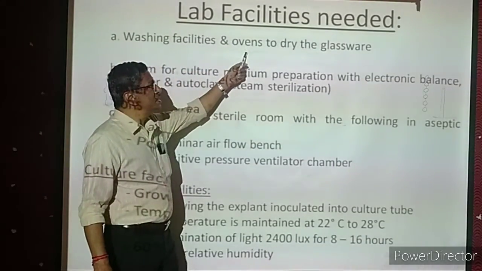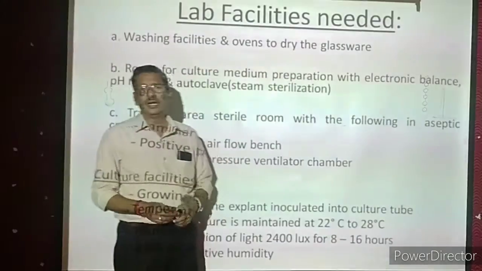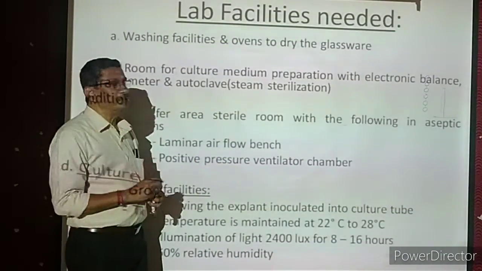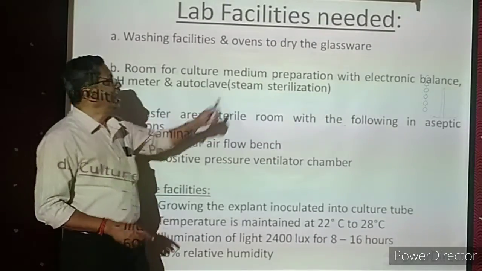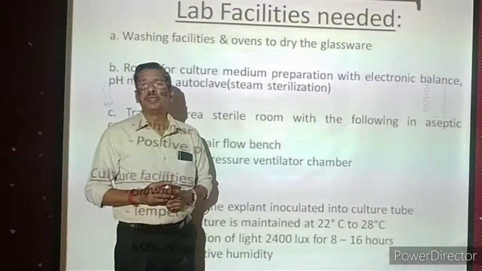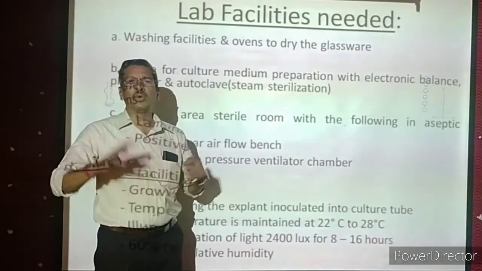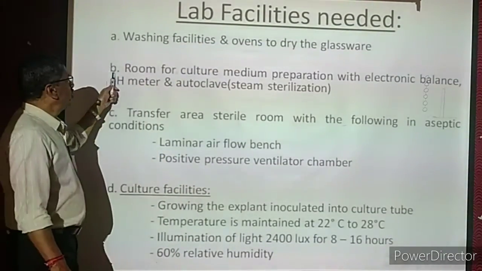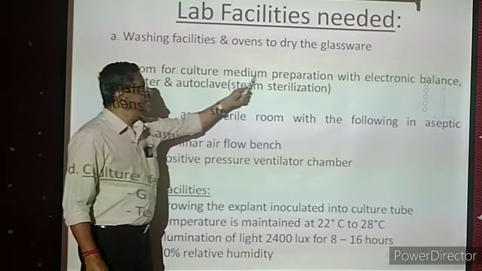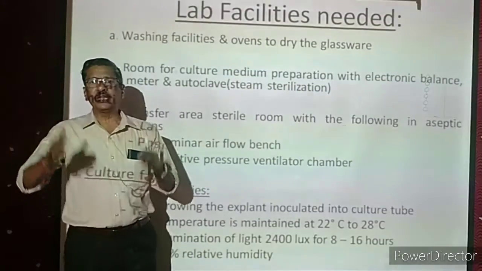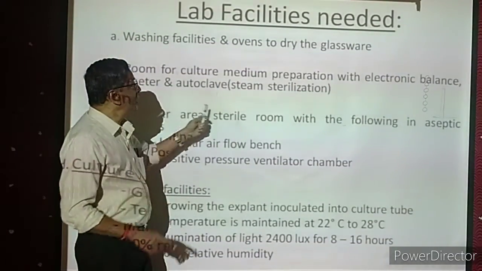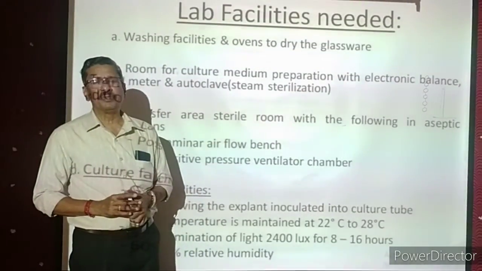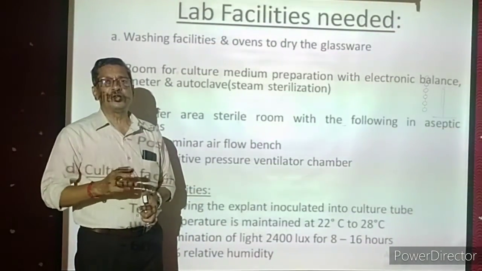Plus ovens to dry the glassware. Oven is an electronic device. When we fix the temperature, it will be maintained, and if you keep the glassware inside, all the microorganisms and everything will be destroyed. That is called the oven. And the second one, rooms for culture medium preparation. In the laboratory, separate cabins must be there where we can prepare the culture medium. I already told you the meaning of culture medium. It can be liquid, semi-solid or solid.